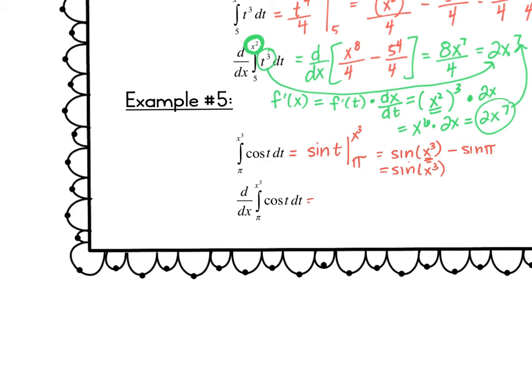So if I take my derivative, I'm taking the derivative of not sine of x, but sine of x cubed. So that means I'm going to have to use the chain rule. So the derivative of my shell, in this case shell is sine, so the derivative of the shell is cosine, times my chocolate, x cubed, times the derivative of my chocolate. Well, the derivative of my chocolate is going to be 3x squared.